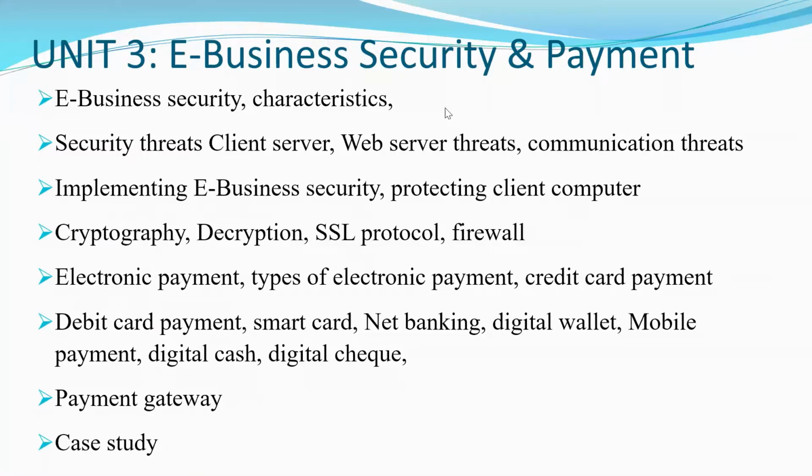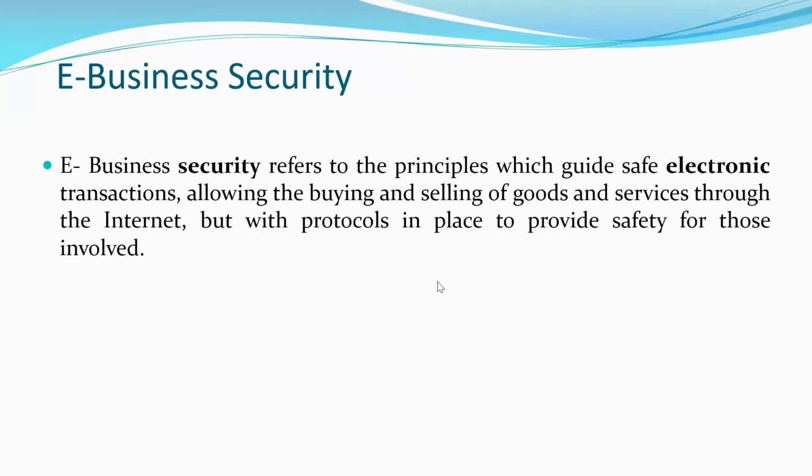The third unit is all about e-business security and payment. We discussed in the first and second unit about e-business, what is e-business and what is the role of internet in it. So e-business security is nothing but certain principles which guide safe electronic transactions, allowing buying and selling of goods and services through the internet.